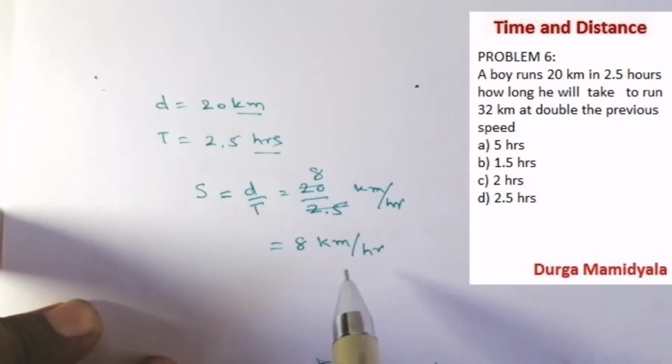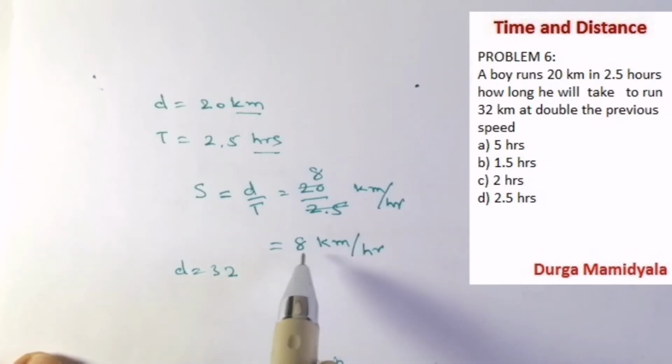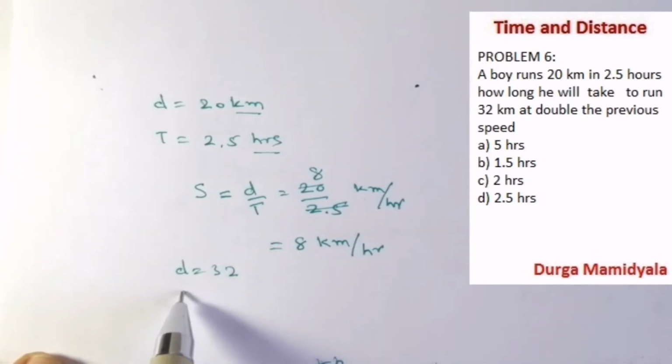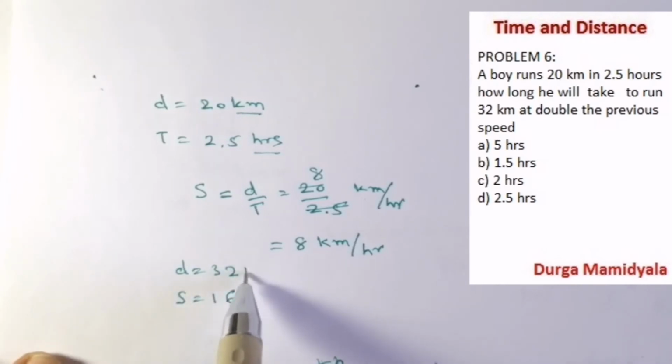So what has he asked? 32 kilometers, the distance. What is 32 kilometers? Double the previous speed. So what is the previous speed? 8. So what is the double? Double is 16. It is in kilometers and the speed is also in kilometers per hour. So 16 kilometers per hour.